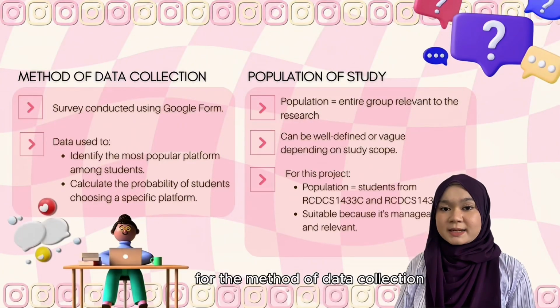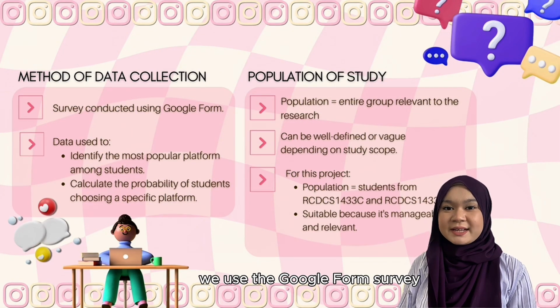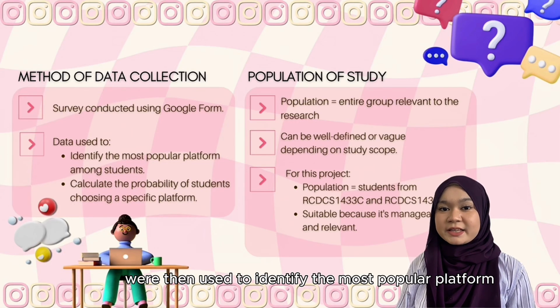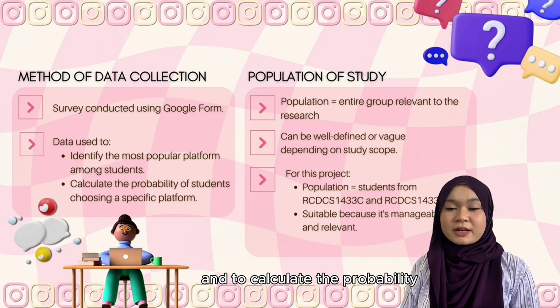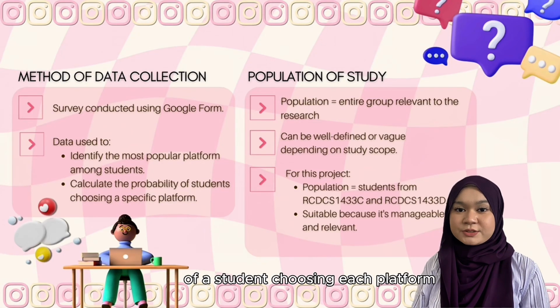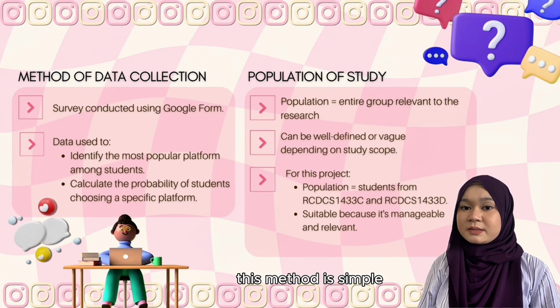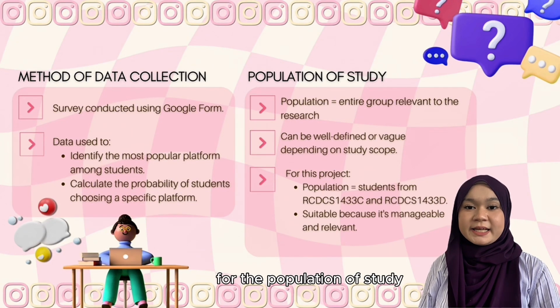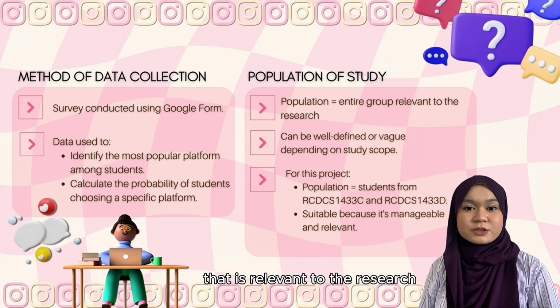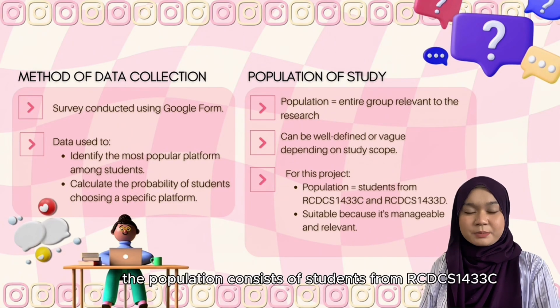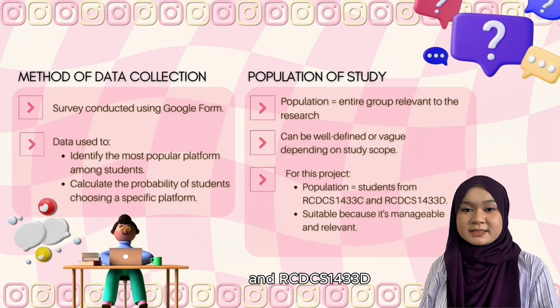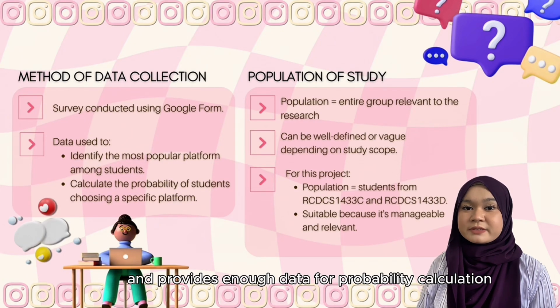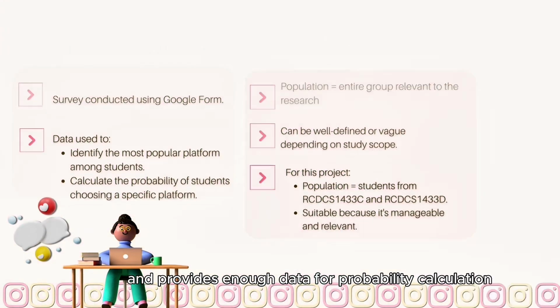For the method of data collection, we used a Google Form survey. The responses were then used to identify the most popular platform and to calculate the probability of a student choosing each platform. This method is simple, efficient, and suitable for our analysis. For the population of study, it refers to the entire group that is relevant to the research. In this project, the population consists of students from RCDCS 1433C and RCDCS 1433D. This group is manageable, relevant, and provides enough data for probability calculation.